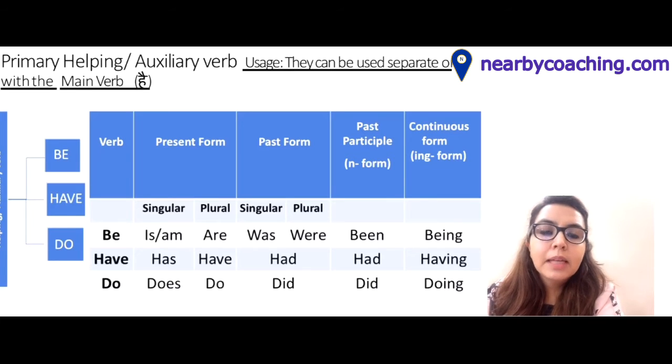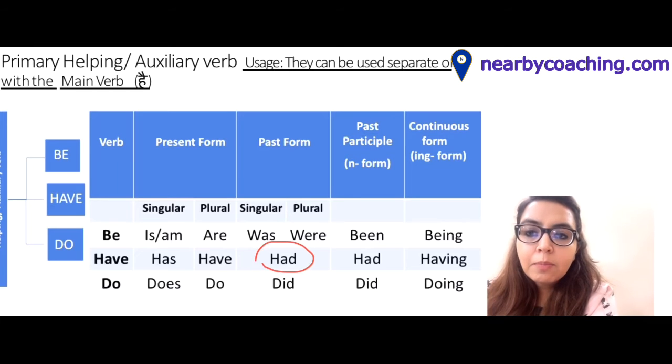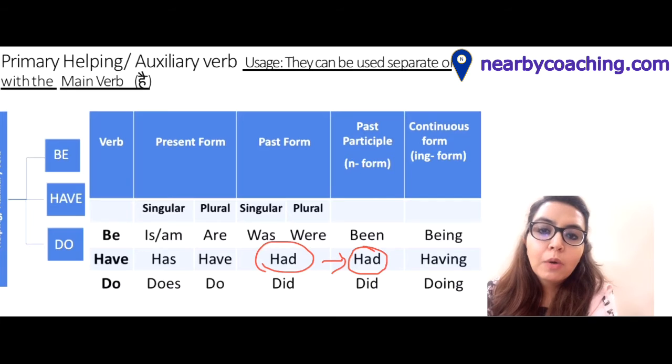In past form there is only one form of have, that is had. Be it singular, be it plural, only had is used. Now for past participle form, N form, there is no N form of have. For the verbs which do not have any N form, the past form becomes the past participle form of those verbs.